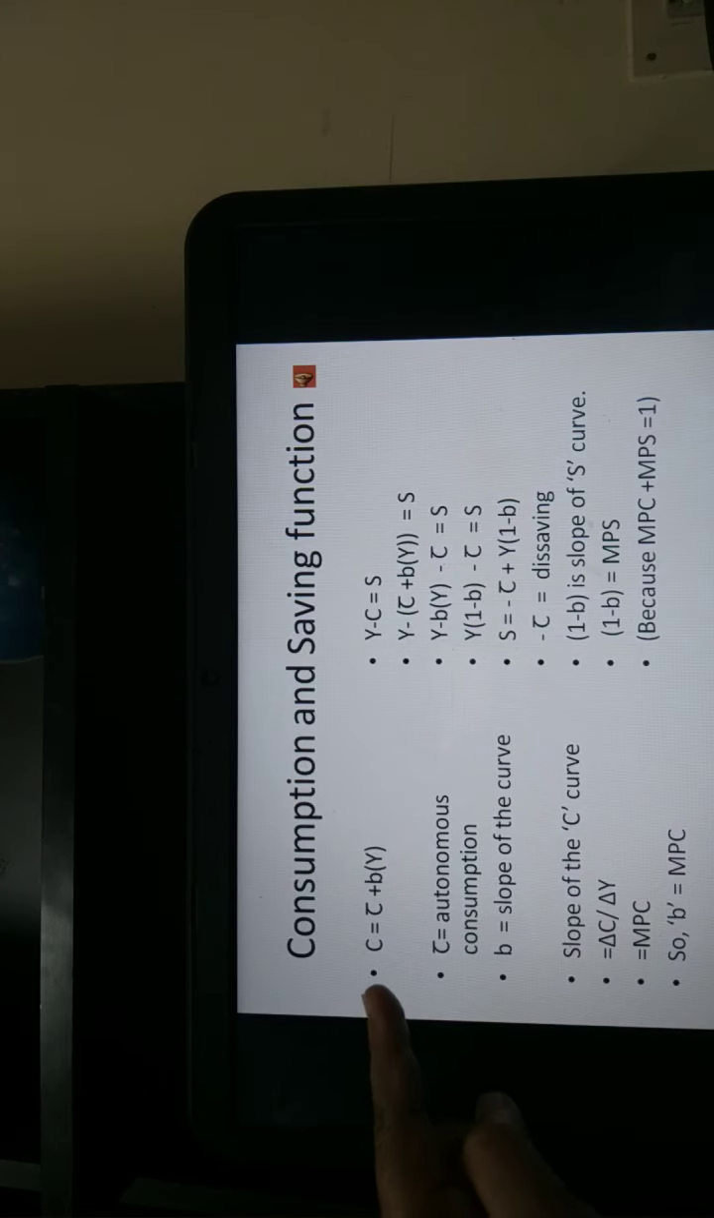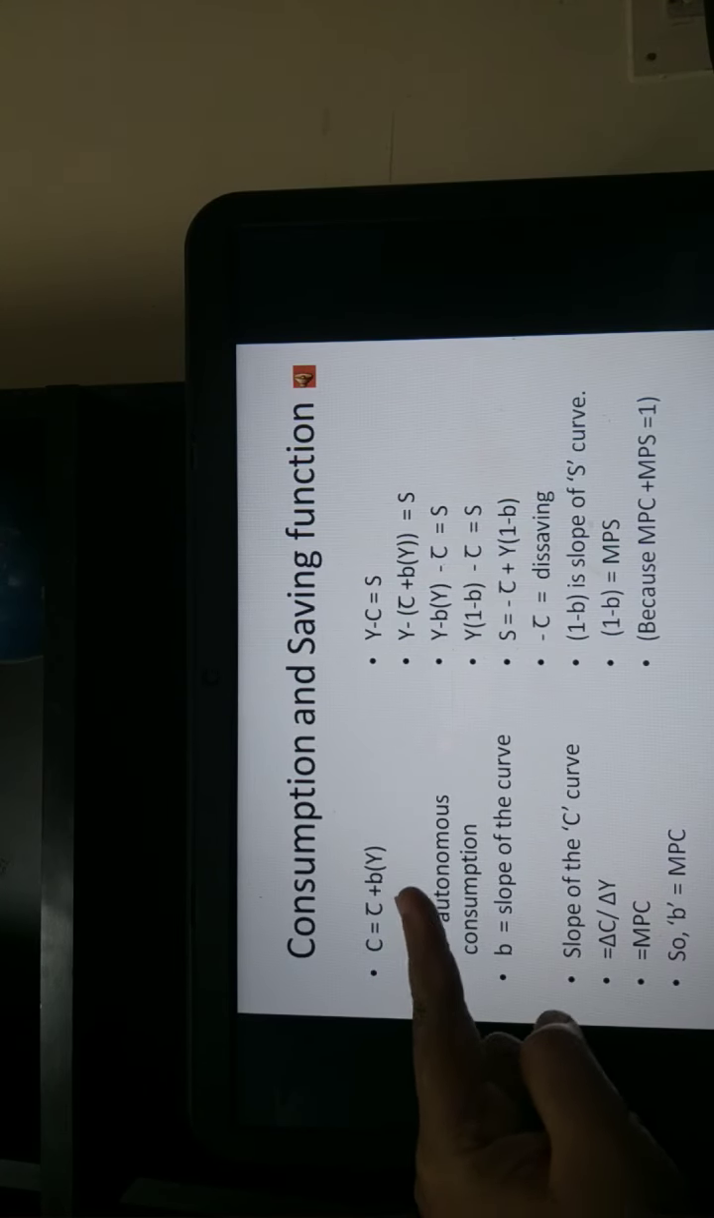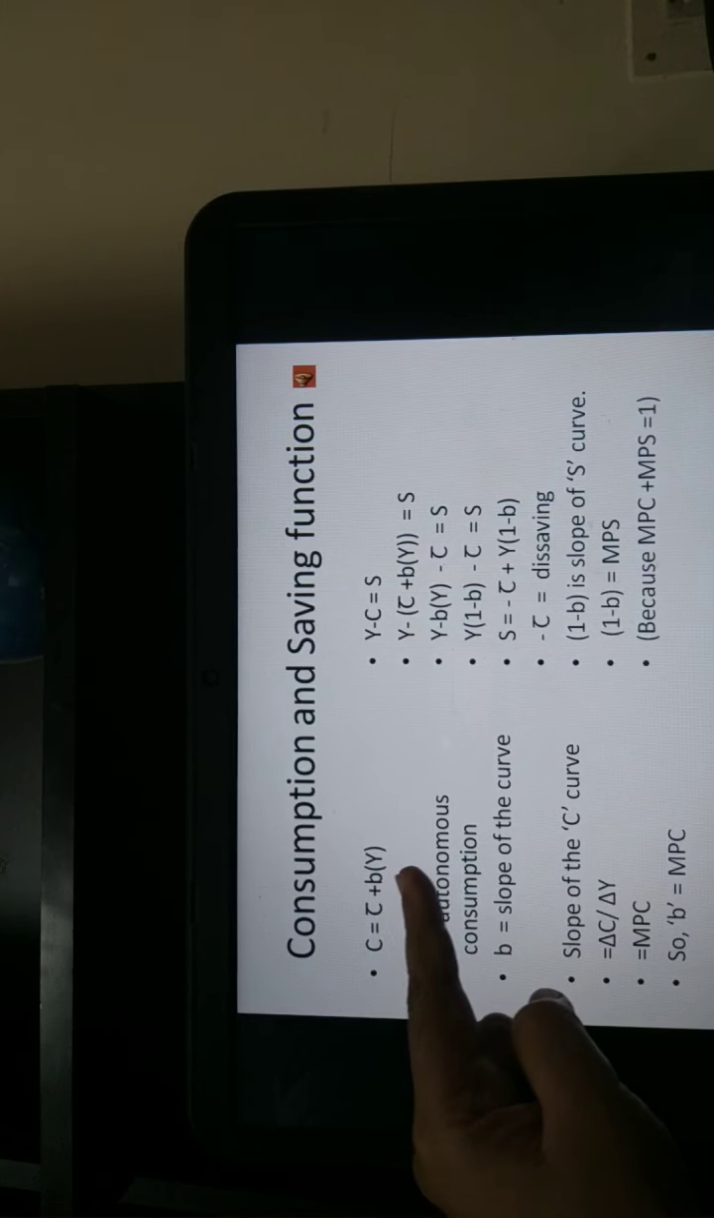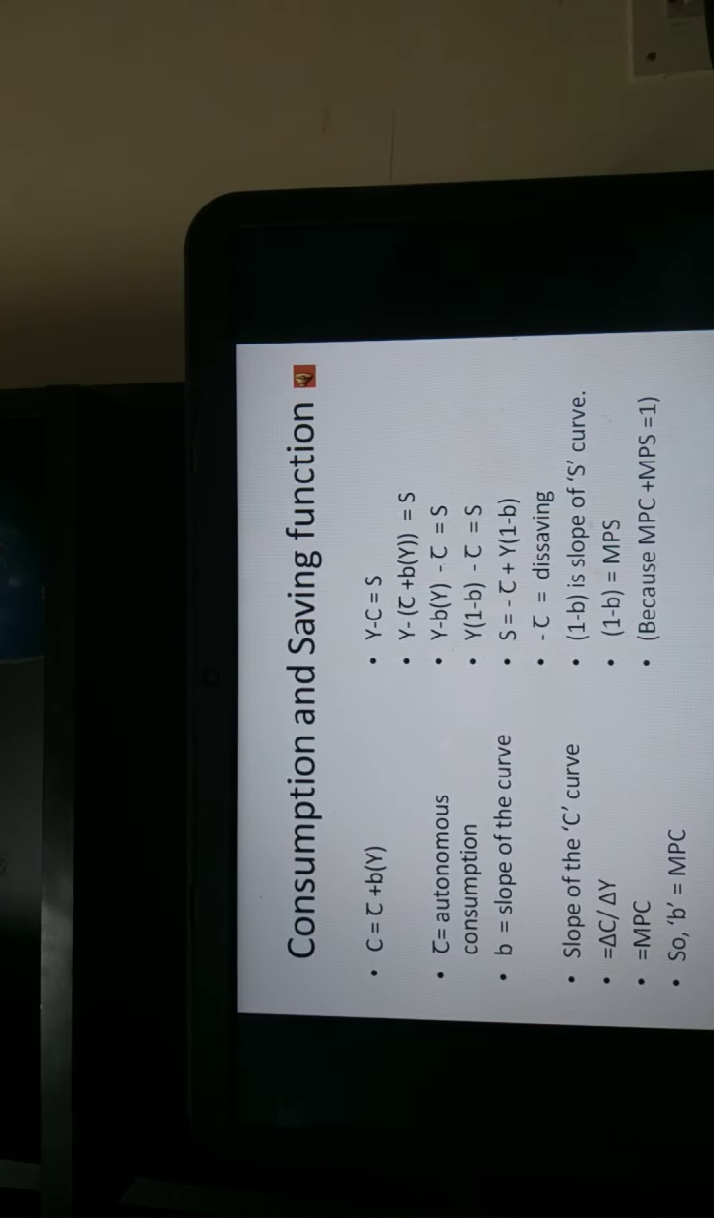So getting back to the equation, C is equal to C bar plus BY. C bar is autonomous consumption. B is the marginal propensity to consume, which depends upon the specific level of income. So consumption is C, which is equal to C bar plus BY. Now, from this consumption function, one can derive the saving function.